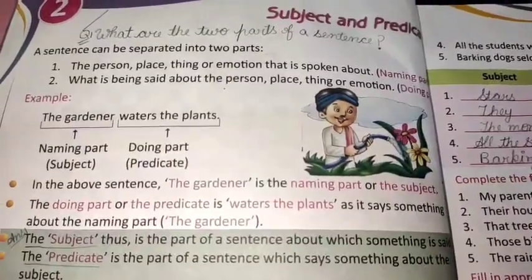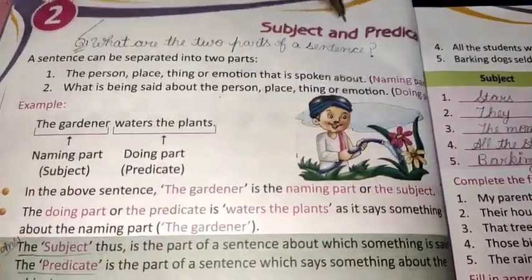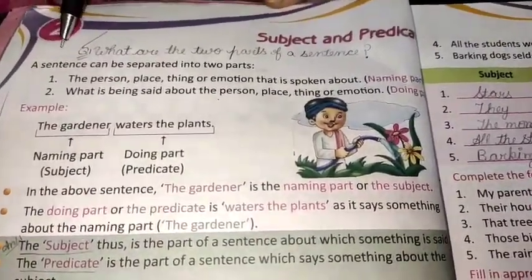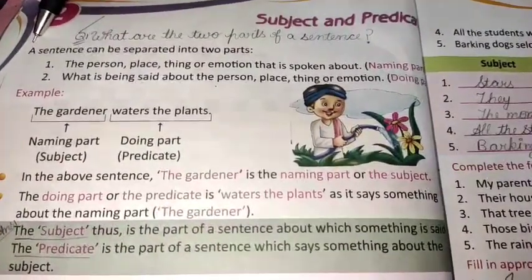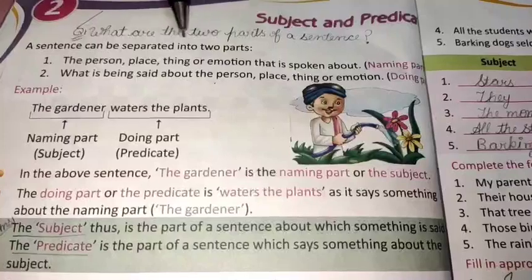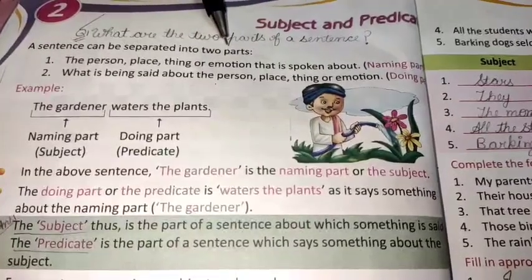Today in this video we are going to study chapter number 2, subject and predicate. Children, we have studied about the sentence. A sentence is a group of words that makes a complete sense. Now a sentence can be separated into two parts. How many parts? Two parts.